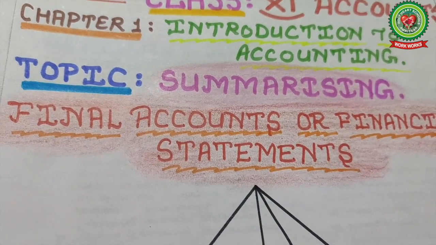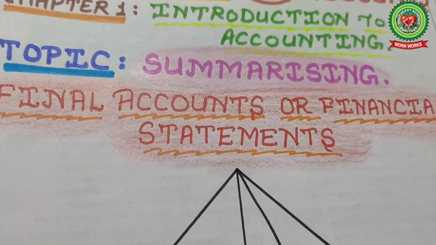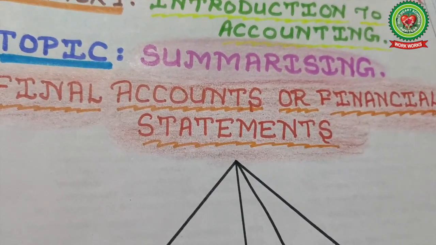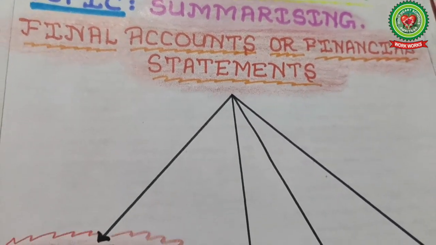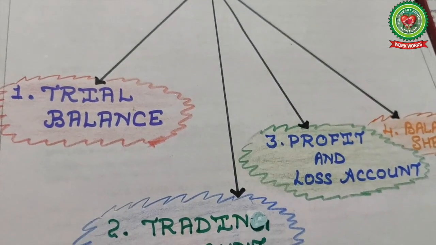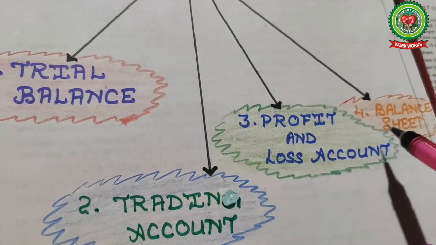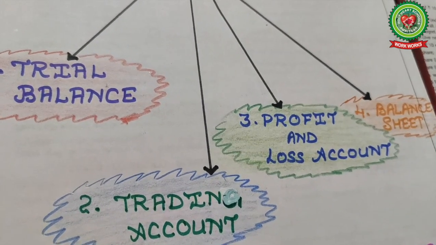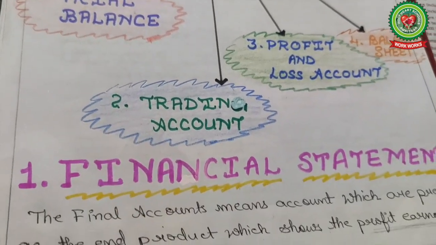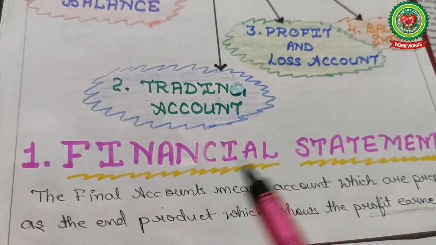So today's session is all about final accounts or financial statements. The financial statement is divided into four parts: trial balance, trading account, profit and loss account, and the balance sheet. Before starting this, first of all let's learn about the financial statements.